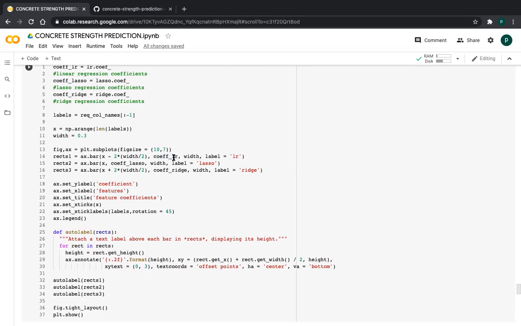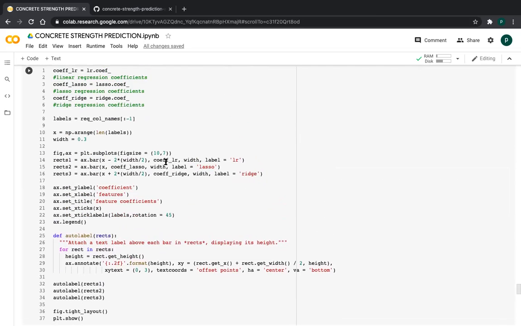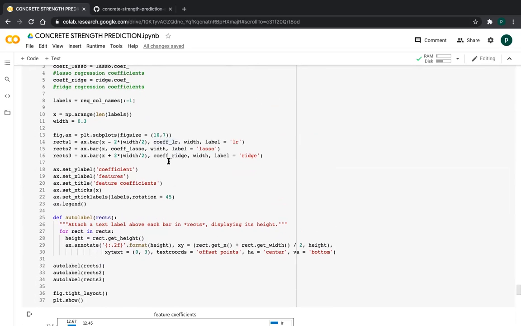And coefficient underscore linear regression is the height we have to give now, friends. That is the coefficient underscore linear regression, up to which height your bar should go. So I am giving coefficient underscore linear regression as the height. For width, I'm giving the same 0.3, and a label if you want to give any label. For the center part, I am not adding or subtracting. I directly give the coordinates and height for the middle part.